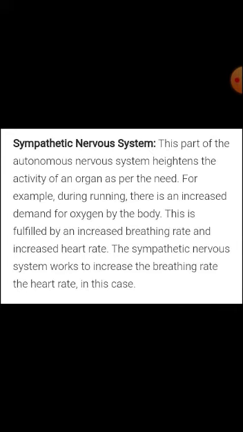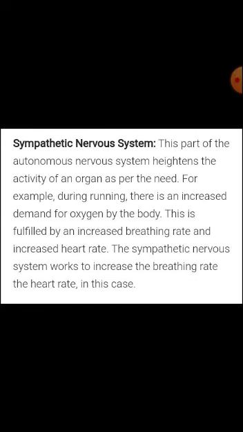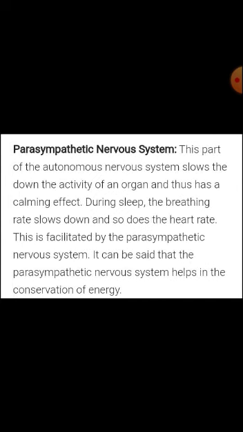The sympathetic nervous system works to increase the breathing rate and heart rate in this case. So the sympathetic nervous system works in adverse situations in our body where there is a need to increase the heartbeat rate and the breathing rate.